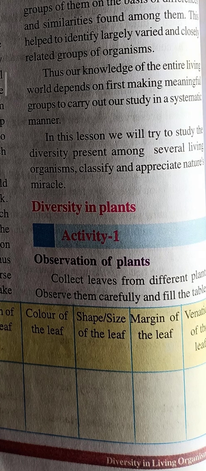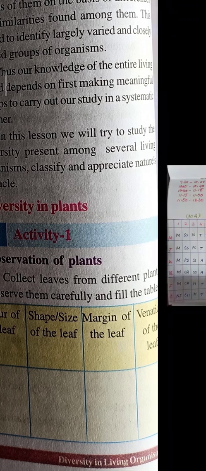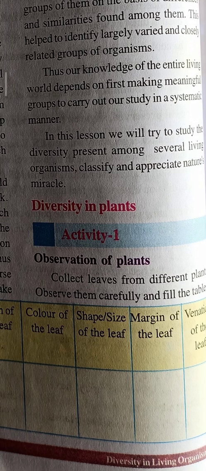Shape and size of the leaf. Size means you mention either small, smallest, big, bigger, like that, any 4. And then the shape of the leaf. Some of the leaves are round in shape, some are oval, some are elongated, some are long and fragile, needle shape, like that you mention. Margin of the leaf. Some of the leaves have serrated margins. For example, check a rose plant leaf or hibiscus leaf, the serrations will be there. For the rest of the leaves it will be smooth.